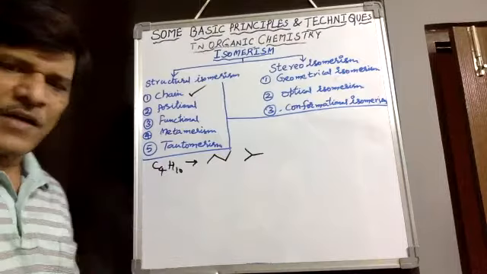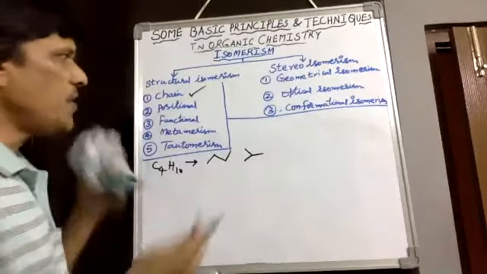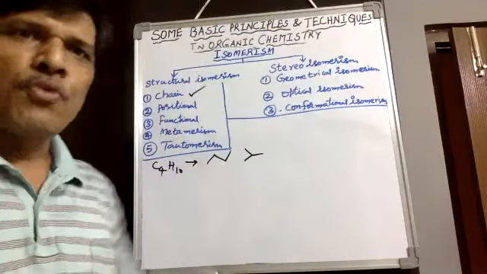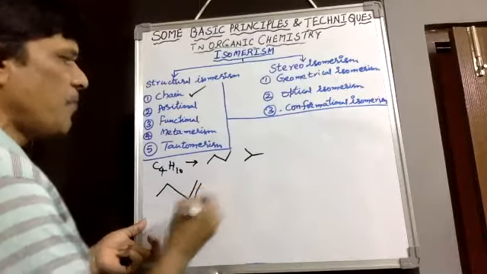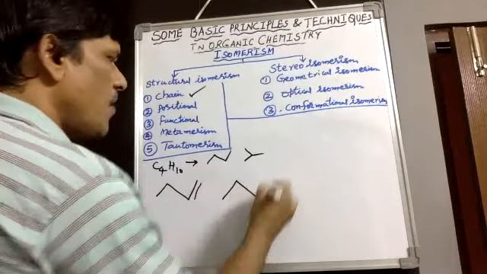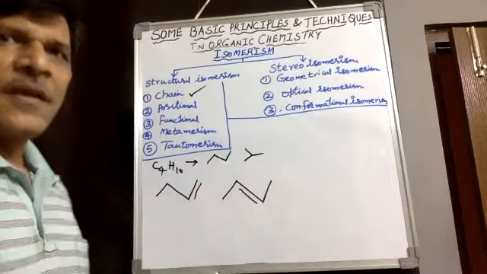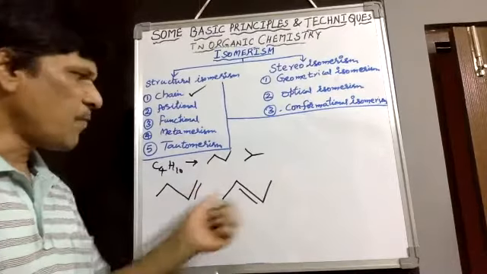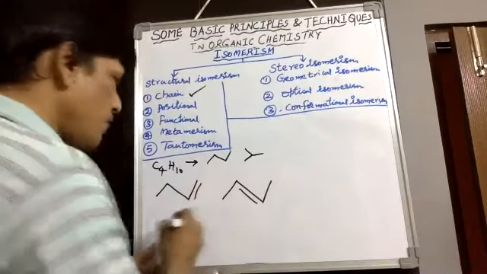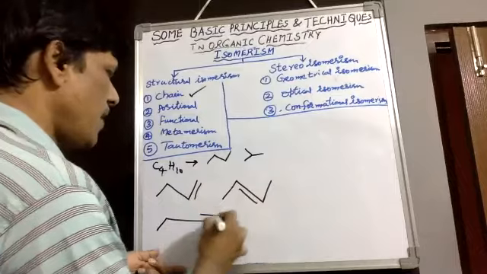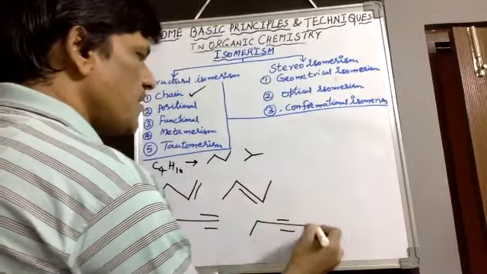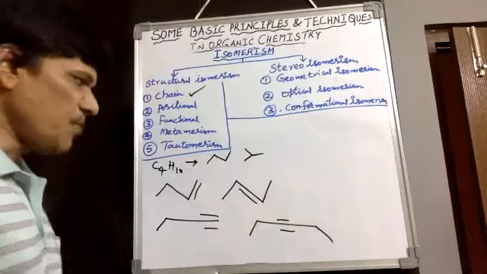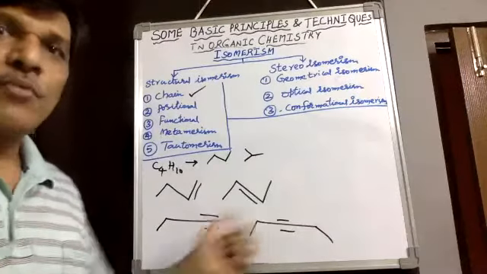What are positional isomers? Positional isomers are compounds with the same formula, but they differ in the position of the functional group or double bond or triple bond. A double bond or triple bond is also considered a functional group. Therefore, position changes of a double bond or triple bond also show this isomerism.